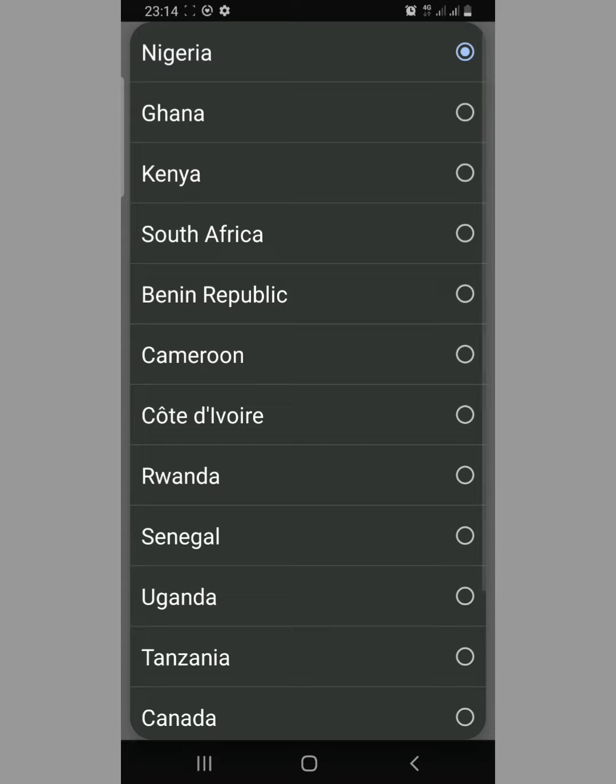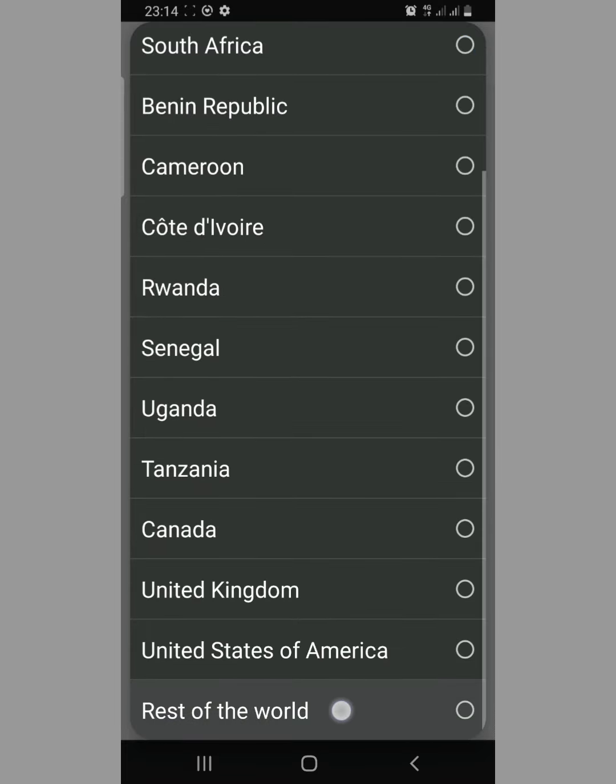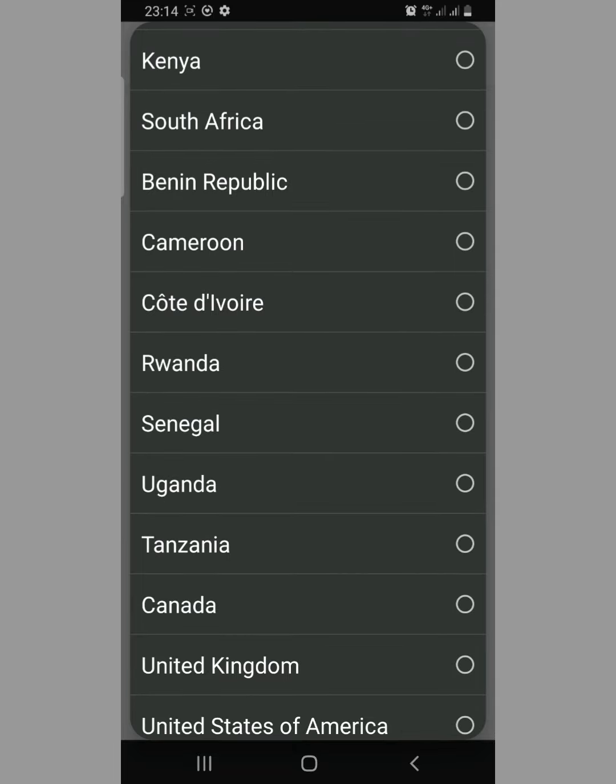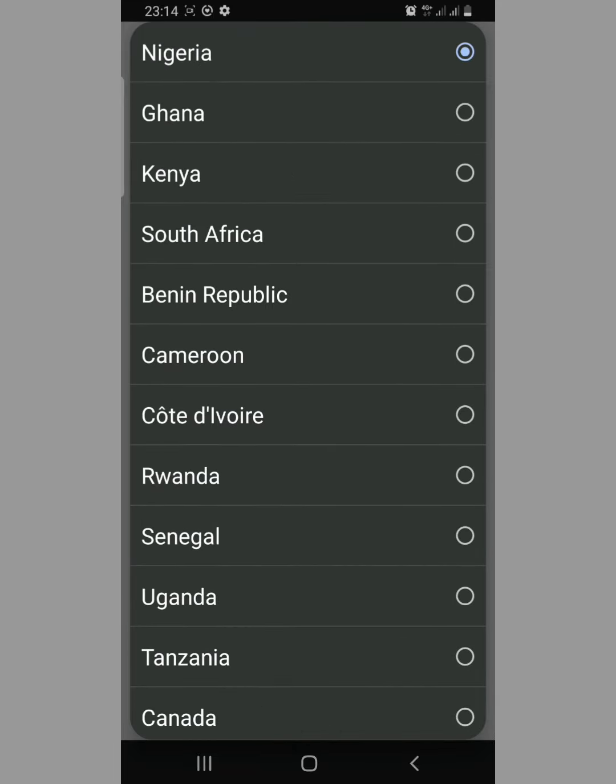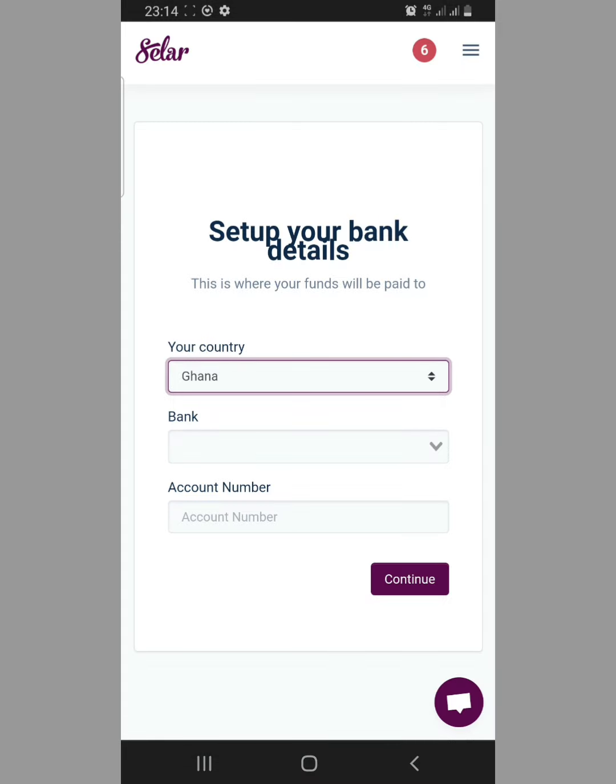You can see that almost all the countries are here. The ones that are not listed, you can go down and select rest of the world. Okay, so you now come down. Let me use Ghana for example, or should I use Kenya? No, let me use Ghana for example now.